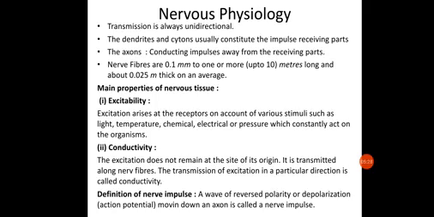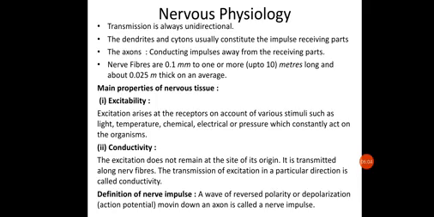Now, this excitability is basically present in the neuron. How does it happen? Any receptor will be perceiving a stimulus from the external or internal environment, due to which a disturbance is created within the cell, and this disturbance is called excitability, or the state of excitation. It is the ability of nerve cells and fibers to enter into an active state, called the state of excitation, in response to the stimulus.